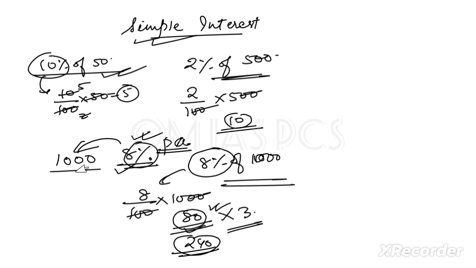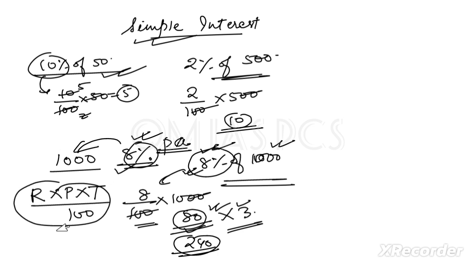Now understand the formula, how to derive the formula. This is our rate, so rate means R. This is our sum, sum means we can say principal. Then this is our time period, time period means T. And when you are solving this rate, we are dividing by 100 to convert that into a fraction. So we can write by 100. This value will be our simple interest. Is it clear?